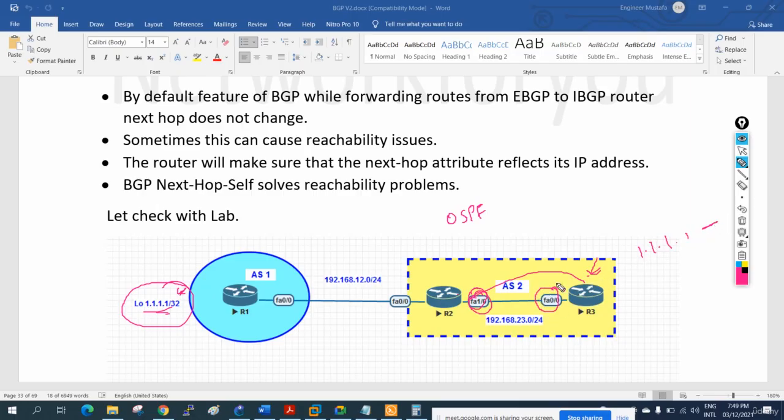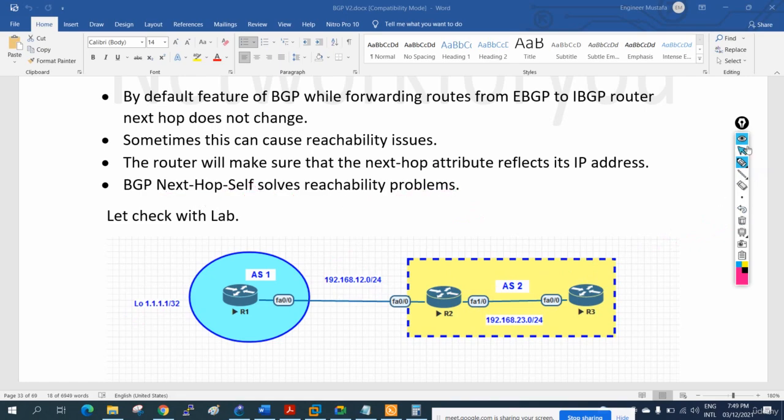But in BGP it is not like that. The same IP from where R2 learned the route comes here. That is the problem we will have. So we need to write the command next-hop-self. BGP next-hop-self solves the reachability problem.